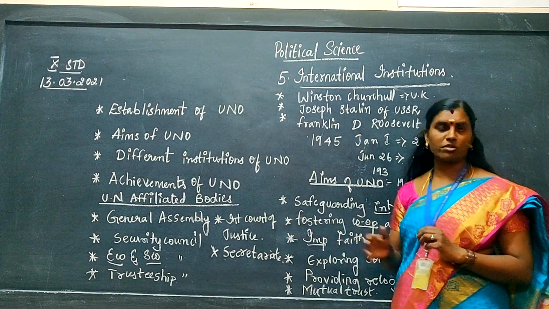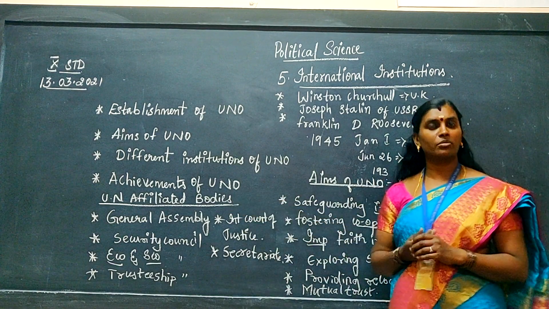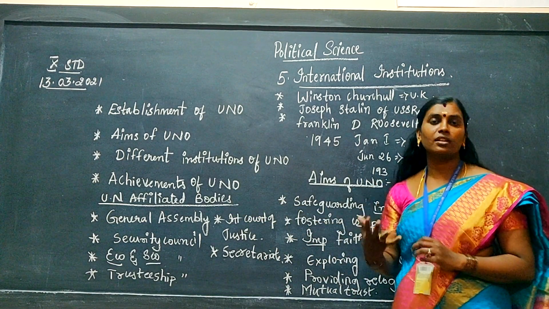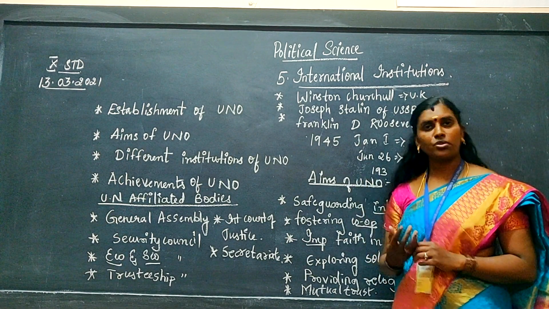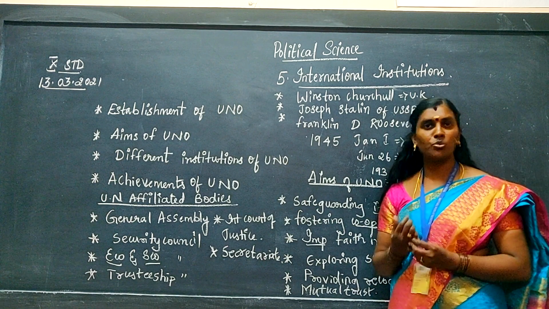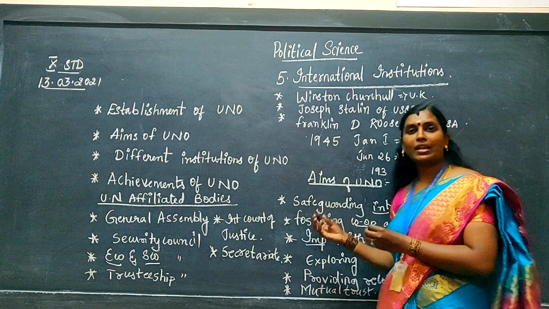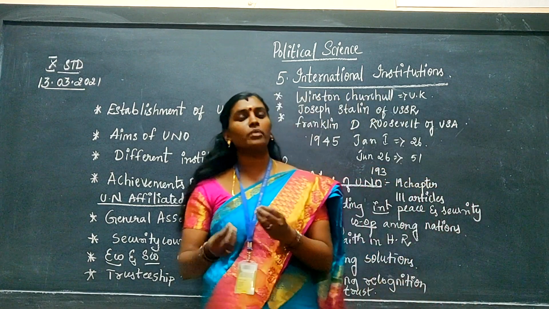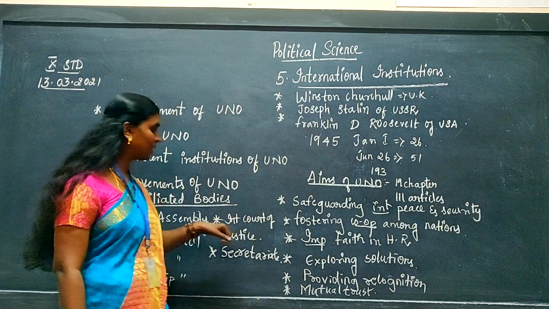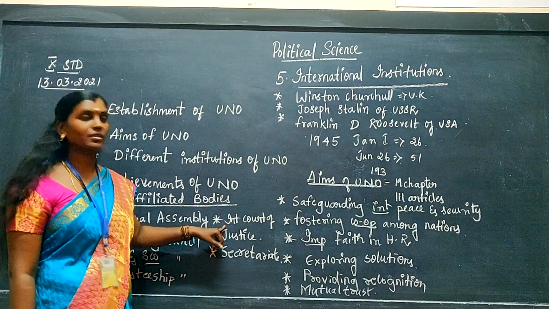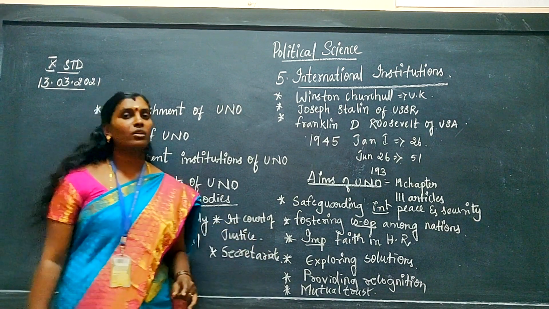Next, the International Court of Justice. This is very important. Its members are appointed from the General Assembly. There will be international judges. Whatever problems arise between two nations will be solved by the International Court of Justice. Problems and solutions, and what can be done, will be suggested by the people in the International Court of Justice. And the last is called the Secretariat.